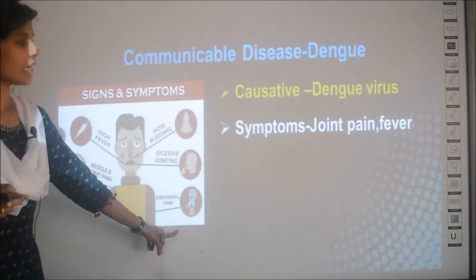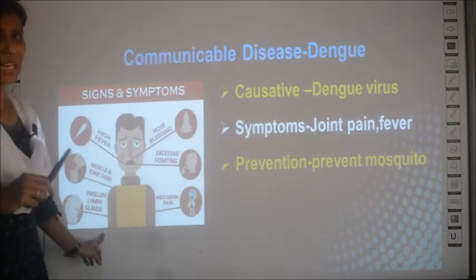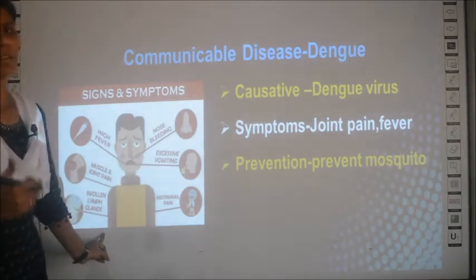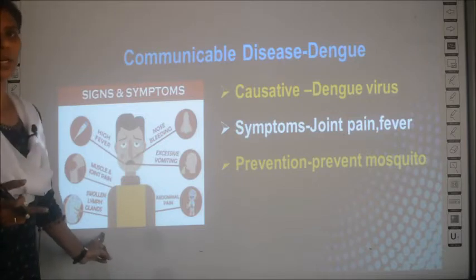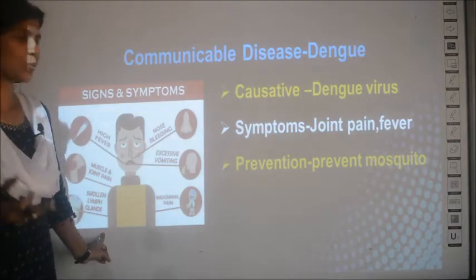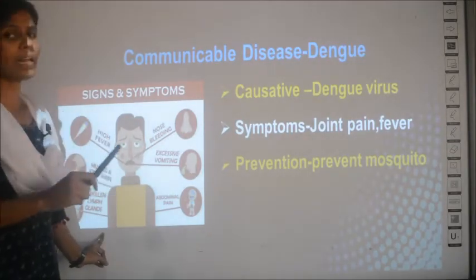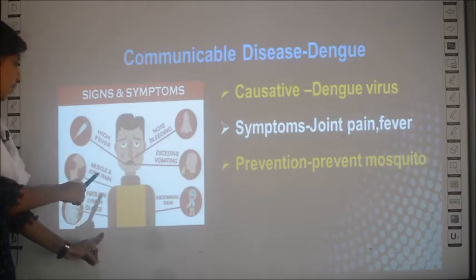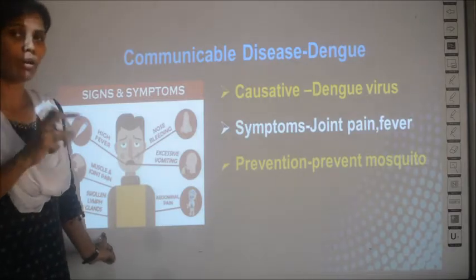And the symptoms: there are a set of symptoms. First, the person will have excess vomiting, and then abdominal pain, so pain in the abdomen, and then high fever. See, fever is not a major symptom, because almost all diseases have fever as one of their symptoms, no? So, here excess vomiting and abdominal pain, and one more major symptom for dengue fever is swollen lymph glands and muscle and joint pain.